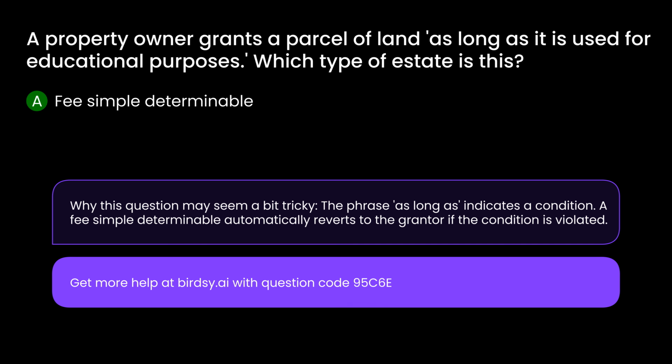Why this question may seem a bit tricky: the phrase "as long as" indicates a condition. A fee simple determinable automatically reverts to the grantor if the condition is violated.